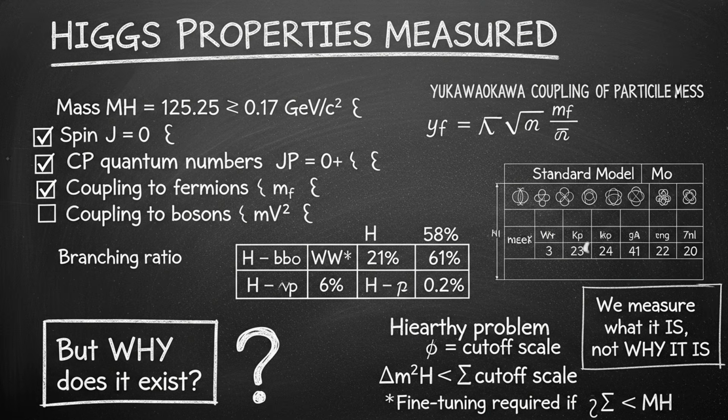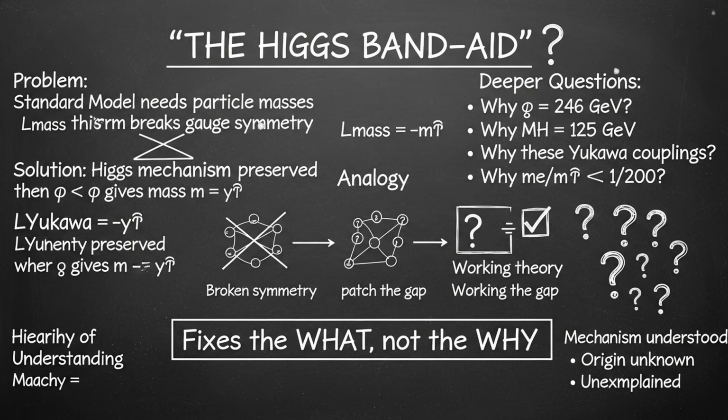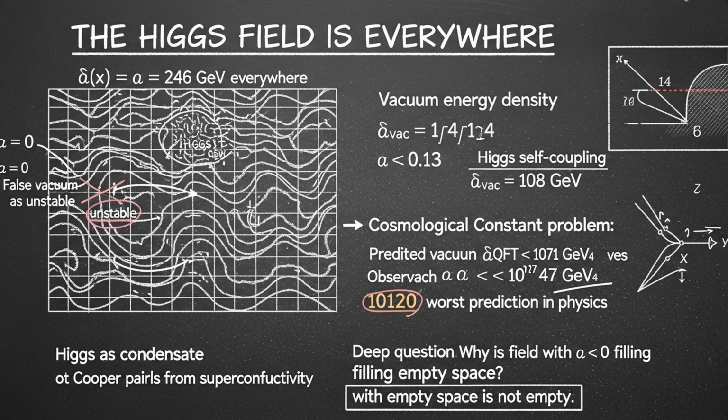The Higgs field is, in some sense, a band-aid. It fixes the mass problem, but it does not explain the deeper question. Why mass? Why this amount of mass and not some other amount? Why is the electron mass about 9 times 10 to the minus 31 kilograms and not 10 times that or 100th of that?